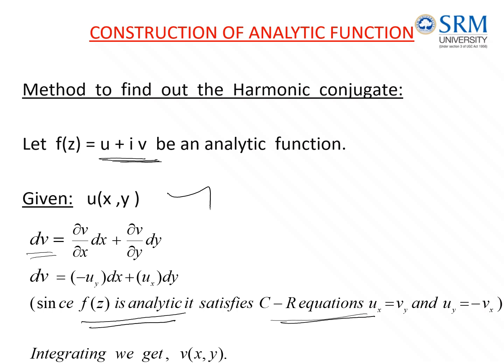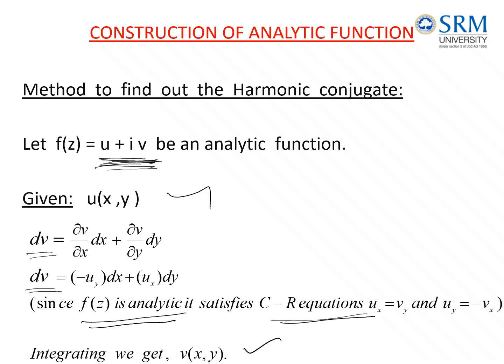Applying CR equations, we can write vx as minus uy and vy as ux. After rewriting, we can substitute the partial derivatives of u with respect to x and y. Then knowing dv, upon integrating, we can get v. This is how we can find the function v, which is otherwise called the conjugate harmonic function. So if we know u and v, substituting here, we can get the analytic function.